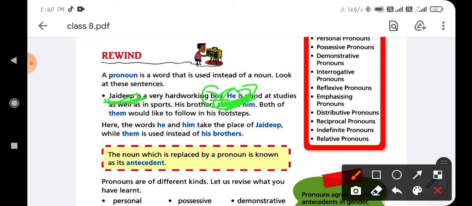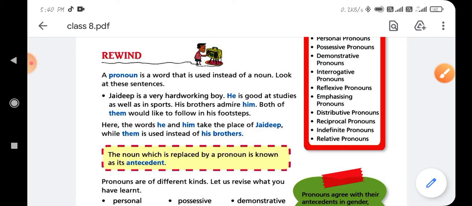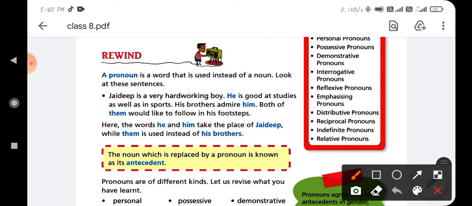So this word is called a pronoun, and in the next sentence him is a pronoun that is used in place of the boy. The word boy is a noun, and in place of boy you can see the word him, which refers to the noun.